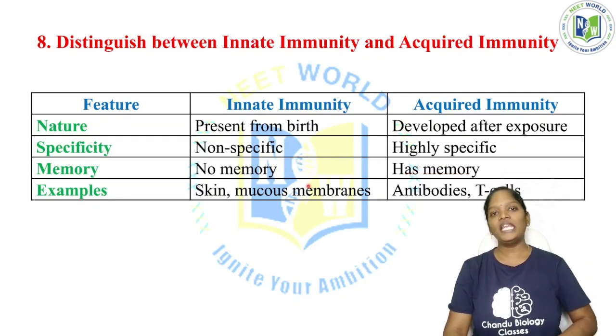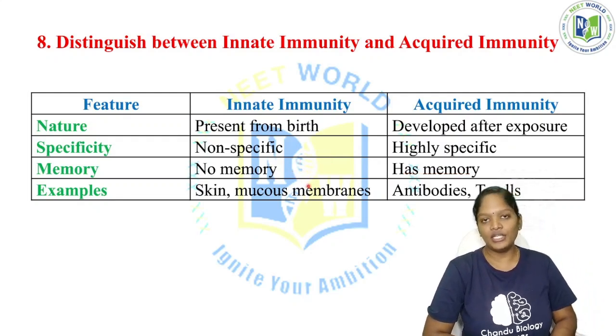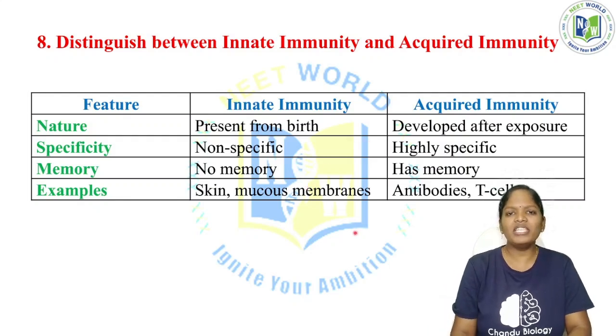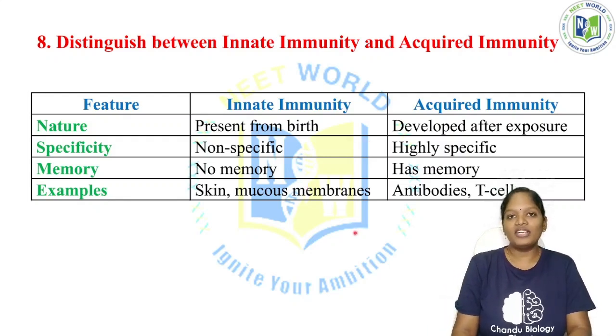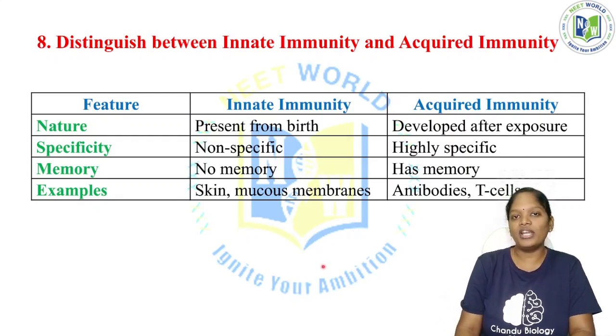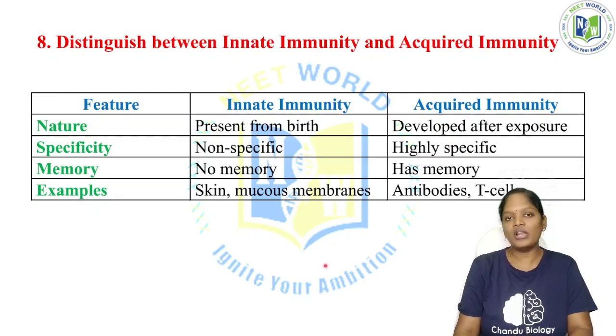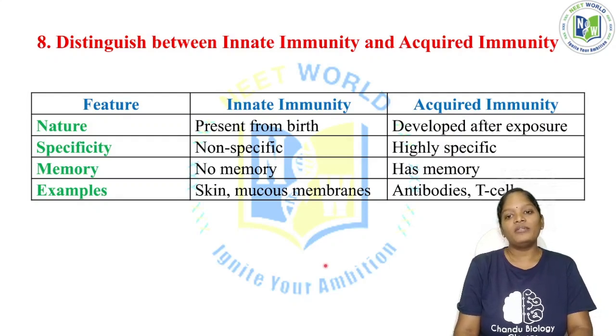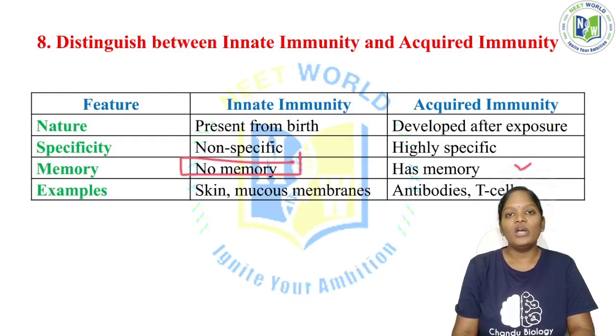So the innate immunity, whenever an infection enters the body, will fight against the infection. If it is acquired immunity, when the microorganisms enter the body for the first time, the body will take some time to analyze the mechanism, and only after that, when the same microorganisms enter the body for the second time, the memory cells will remember how we fought against this microorganism when it entered the first time. This is the speciality of acquired immunity. It has memory cells, and innate immunity has no memory cells within it.